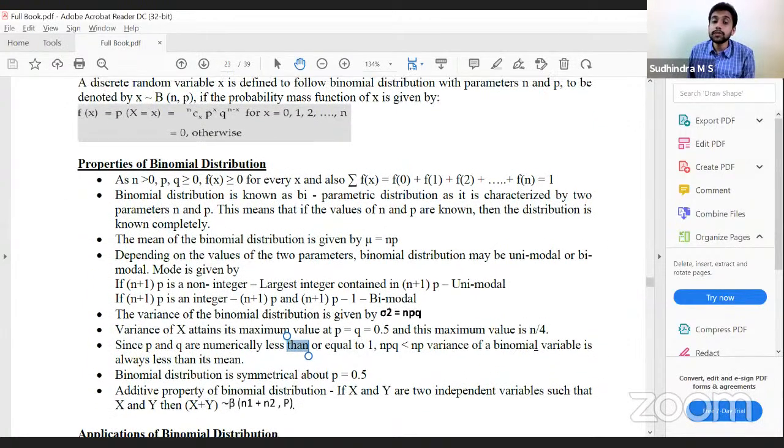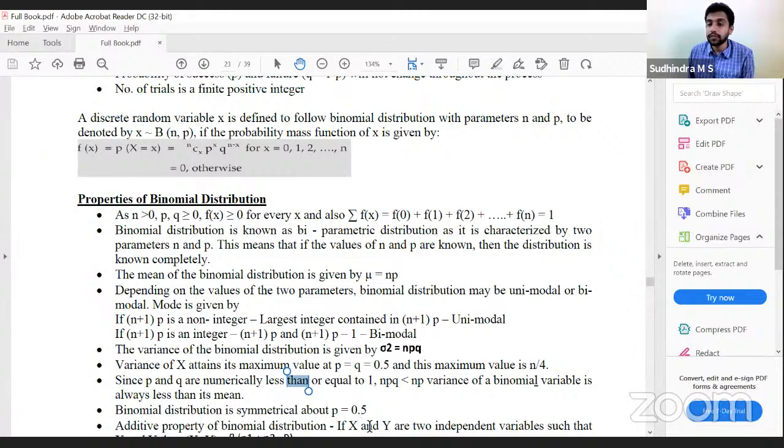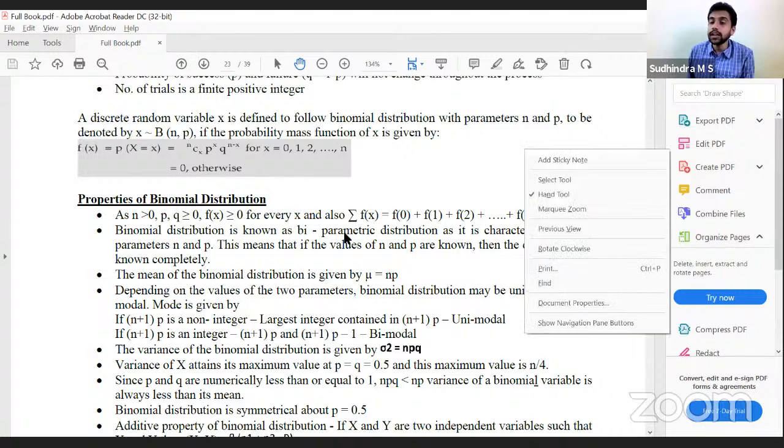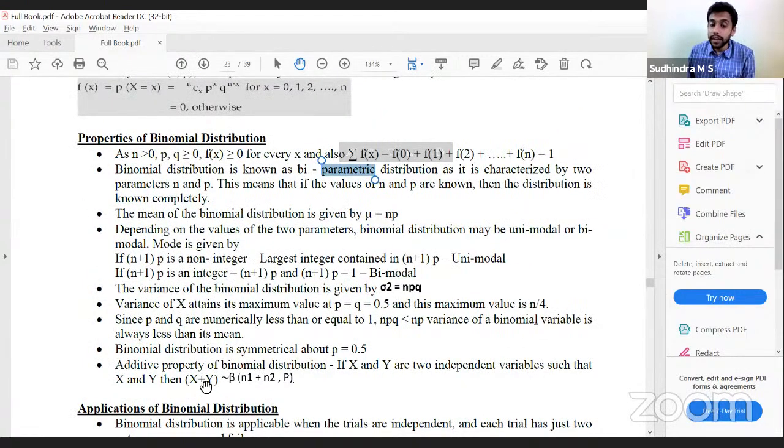Binomial distribution is symmetrical at p equal to 0.5. If p is 0.5, then the distribution would be symmetrical. If there are two distributions, X and Y, and X follows binomial distribution and Y follows binomial distribution, then I can consolidate those two. X plus Y will also follow binomial distribution.